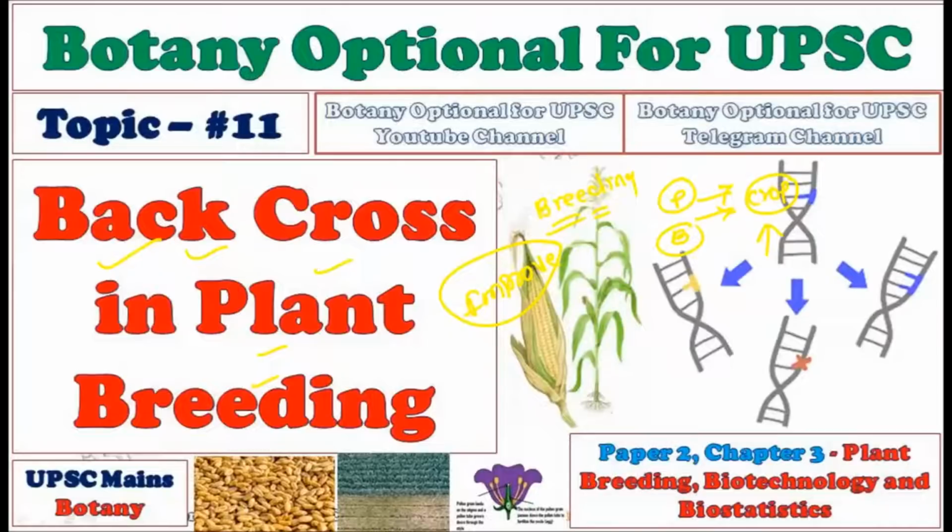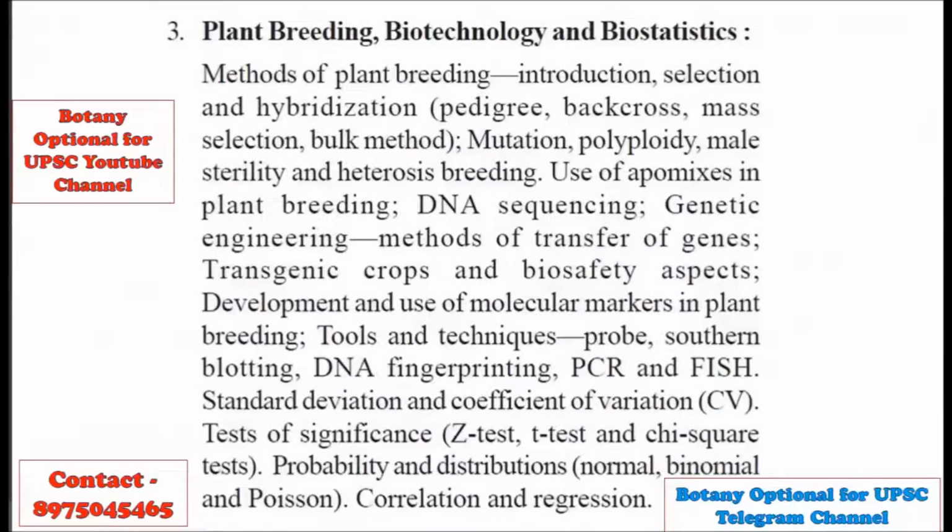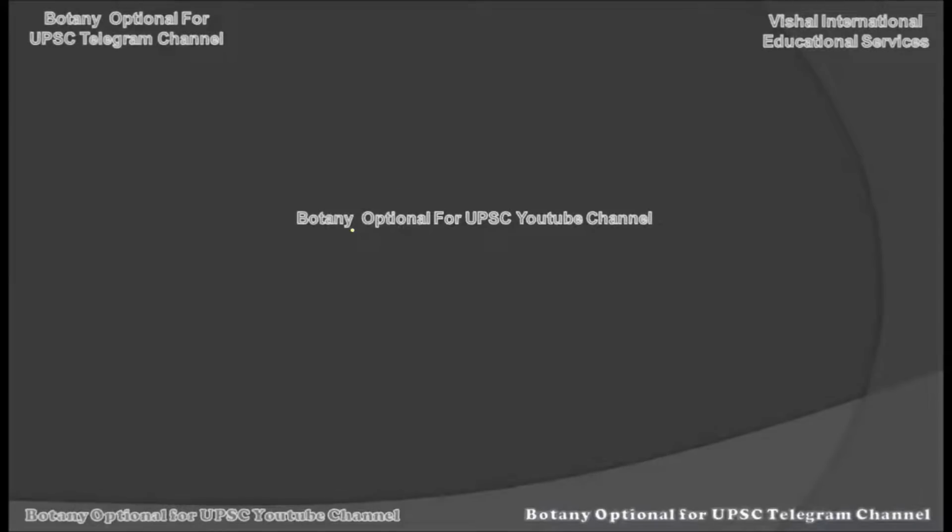So we should understand what we mean by the back cross, what the procedure for the back cross is, and how we can improve the crop variety by using it. All of this will be part of your UPSC main syllabus. Consider this is your syllabus. We are dealing with paper number 2 and chapter number 3, that is plant breeding, biotechnology, and biostatistics. And we are here at the back cross. We have completed the pedigree, mass selection, and the bulk method, and the last method is the back cross method.